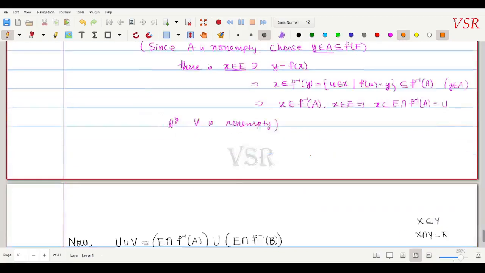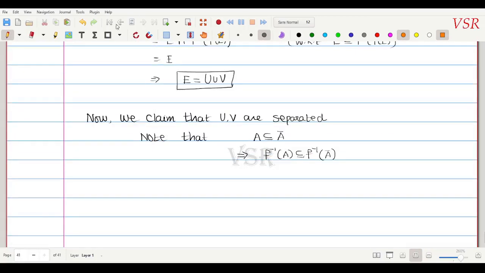Then if we use that, this implies that U is a subset of f inverse of A, and f inverse of A is a subset of f inverse of A closure. That is, U is a subset of a closed set.